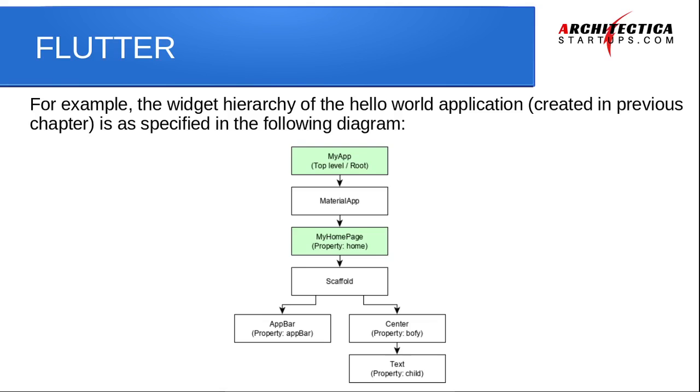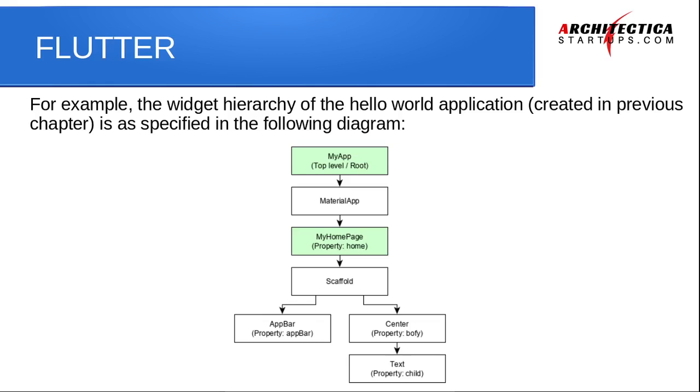For example, as you can see, we have a hello world application. So how can we describe the hierarchy of widgets in that? As I have told you, if you have created my app in your Flutter, the project is called by my app. So that is the top level or root widget.